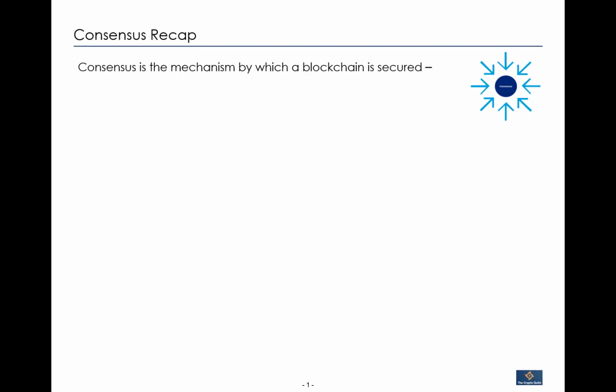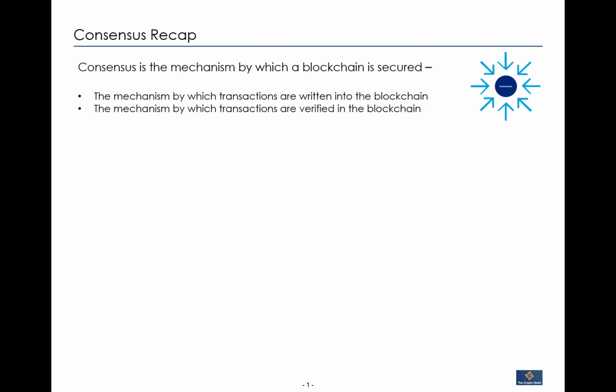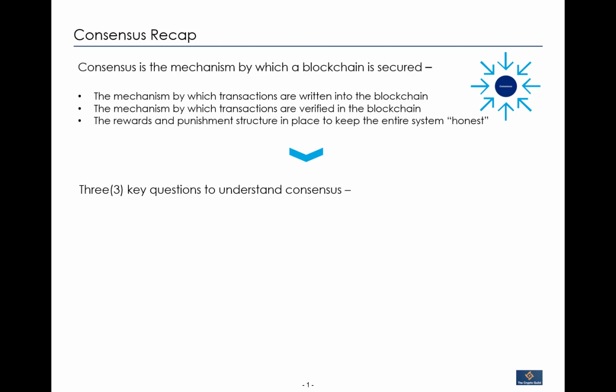So consensus is the mechanism by which a blockchain is secured. So what does that really mean? That means the mechanism by which transactions are written into the blockchain, the mechanism by which transactions are verified in the blockchain, and then finally the rewards and punishment structure to make sure the entire system is kept honest, right? And this essentially gives rise to three core questions when understanding consensus.